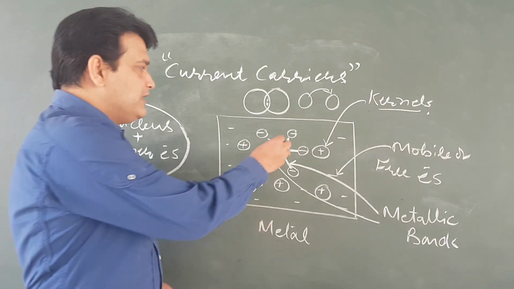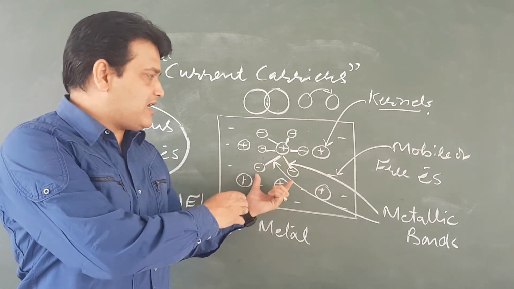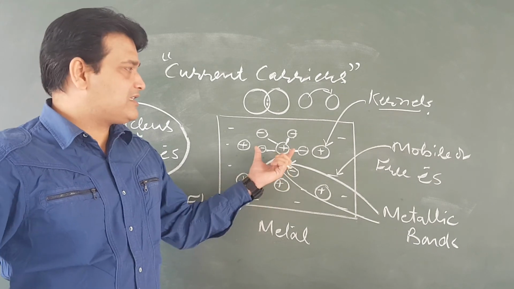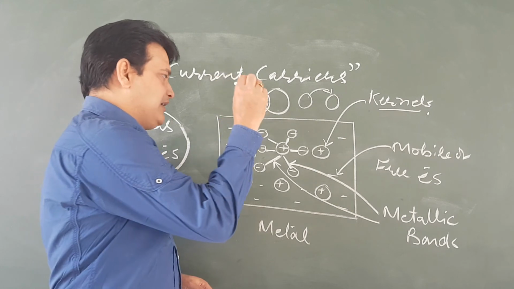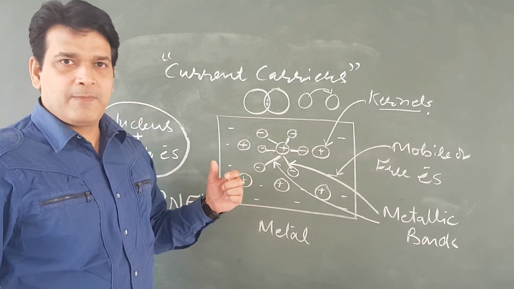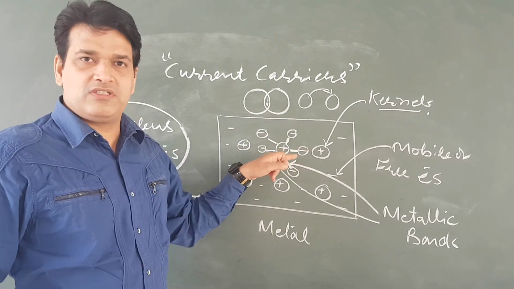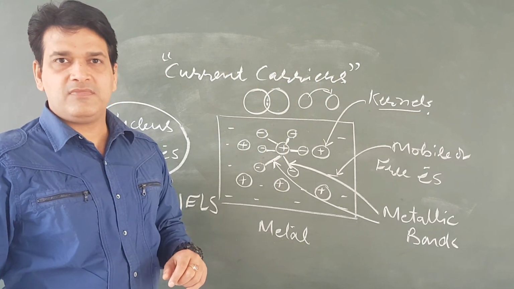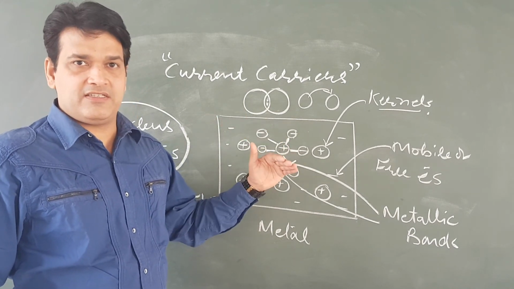So due to these free or mobile electrons, metals are able to conduct electricity in the solid state. Metals are sonorous. They produce sound because when a metal is hit by some particle, that energy is absorbed by these free electrons. They undergo oscillation and sound is produced. Metals have luster, a shining surface.